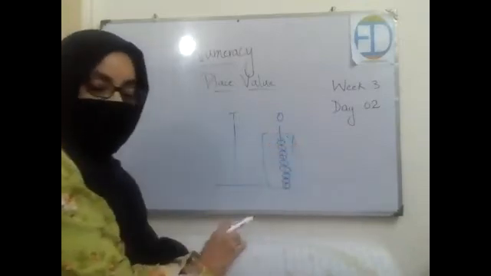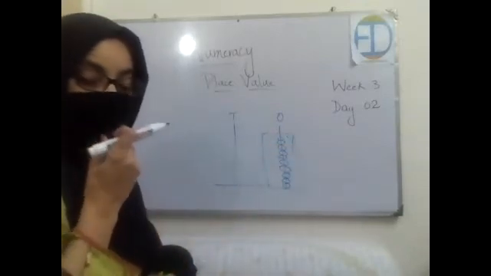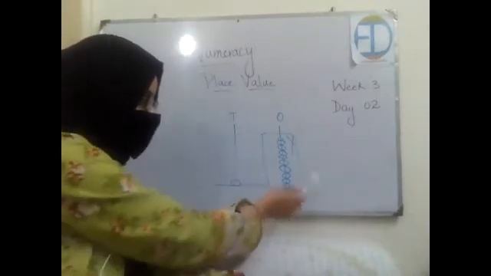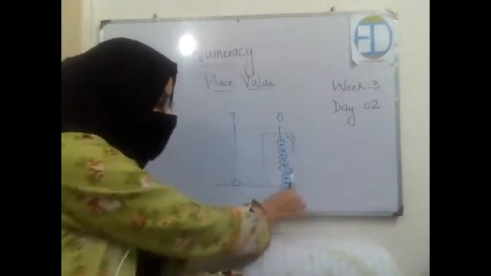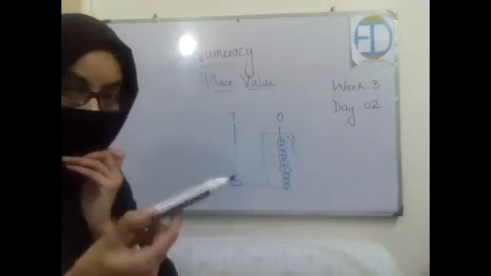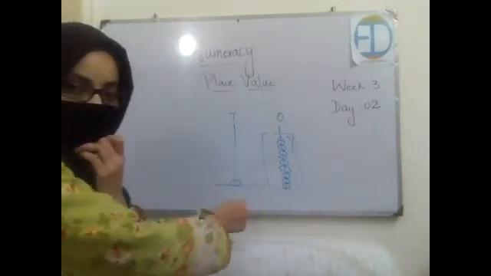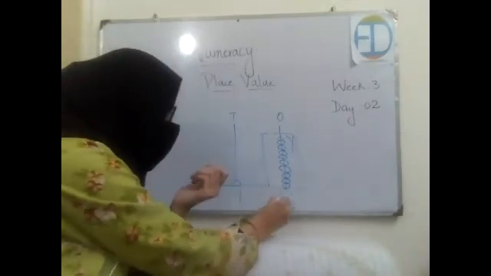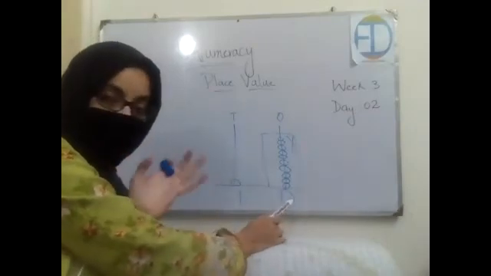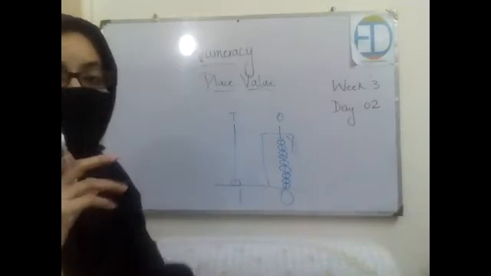It would be wrong. If we want to add another bead, we will be adding it over this side. Then it would become 10. After 9, the digit comes to 10. If you add another bead over here, it would be wrong. So if you want to add another bead, you will be adding it over this side. Now it would be counted as 10. That one's there and zero over here, right? This is one set of tens.